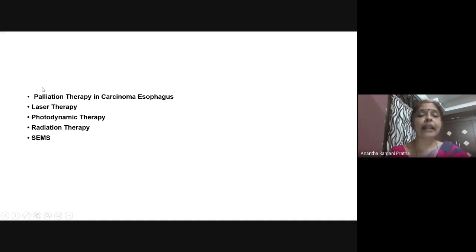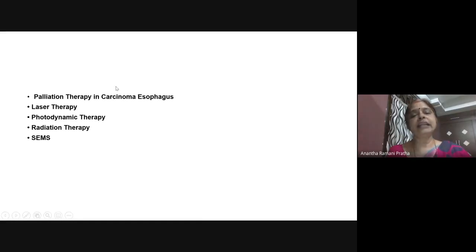So what are the palliative therapies in the carcinomas? Palliative means, see, all the treatments are of two types. You have a curative, you have a palliative. Palliative means we are not doing it with a cure intention. We know that we cannot cure. It is only symptomatic. Suppose the patient has an obstruction, you relieve the obstruction. So we are not intending to remove the entire disease. This is called palliative. But curative means we want to remove everything, not even a microscopic evidence of disease should be there. That is called curative.